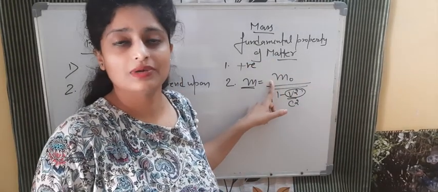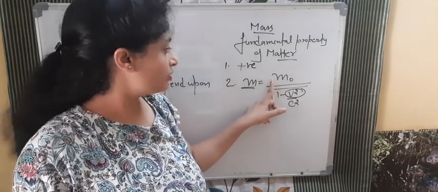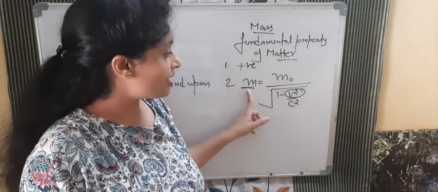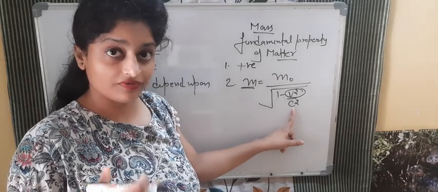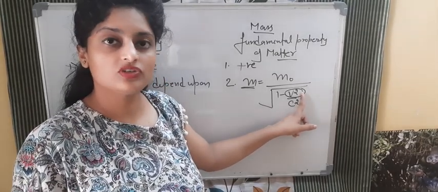M naught is the rest mass of the object, the mass when the body is not moving, when it is at rest. M is the mass when the body is moving. Here c is the velocity of light with which we are comparing, and v is the speed or velocity with which we are moving.